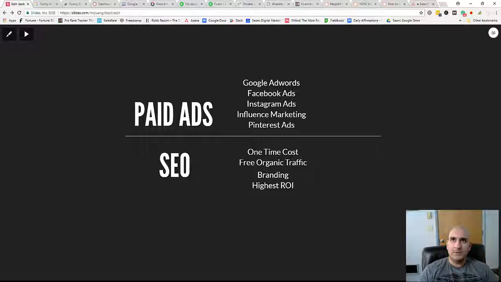Okay, so we can see here the benefits of SEO, which is a one-time cost, free organic traffic, because Google is essentially doing the advertising for you, right? It's like billboard advertising for free. And also we have branding, right, that it allows you to do, and it has the highest return on investment, right? Let's say you spend $500, $1,000 one time on SEO, or over maybe a couple months, right? 2 or 3 months. And so once you reach the top of Google, you're not going to be paying for any ads, right? You have free traffic coming to your site every single day.